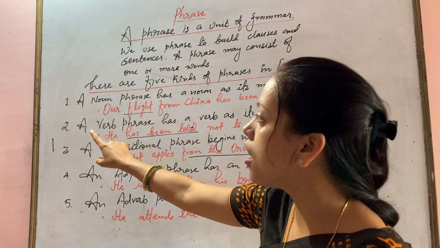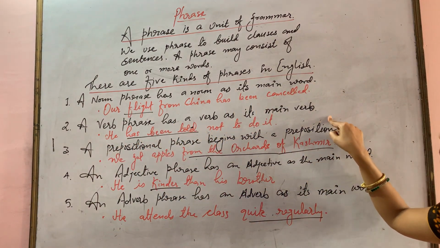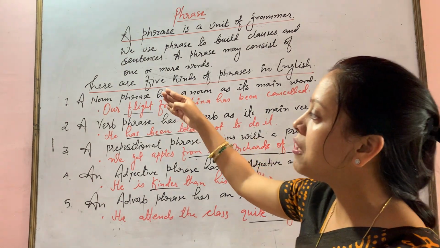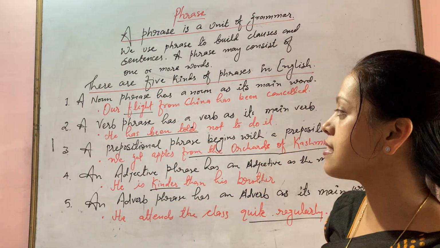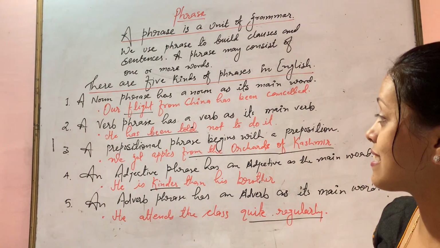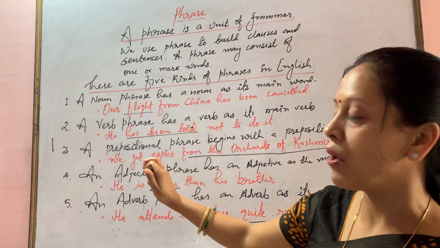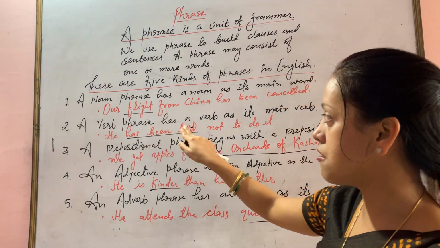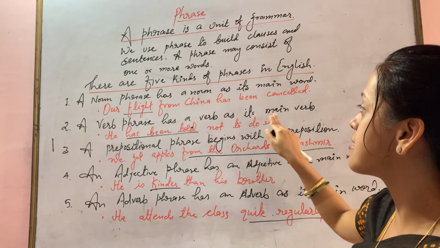The next one is a verb phrase, which has a verb as its main verb. As I've already told you, when we are dealing with the phrases noun, verb, preposition, the word with which the phrase starts will be the main word. So again here, a verb phrase has a verb as its main verb.